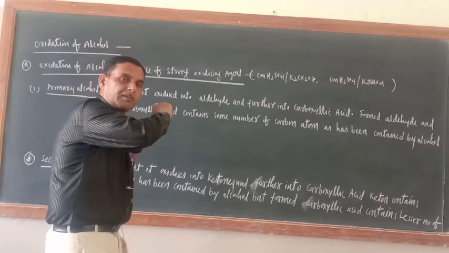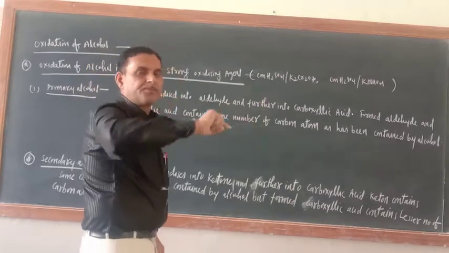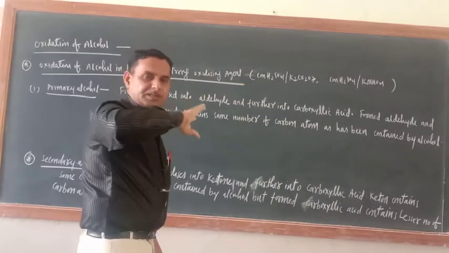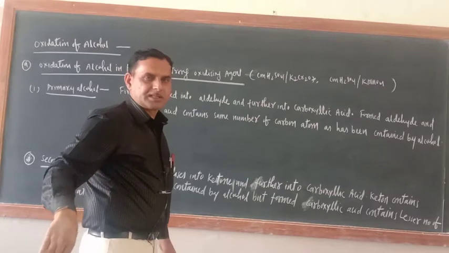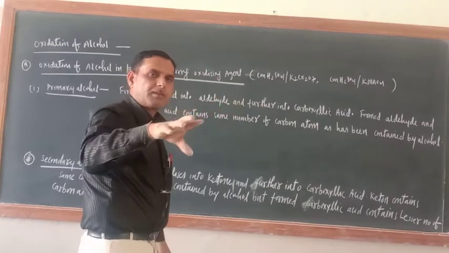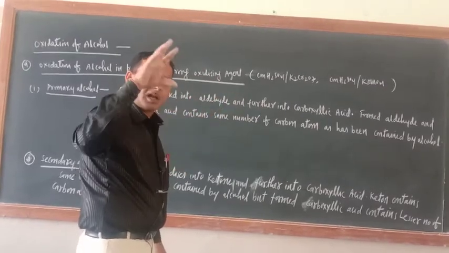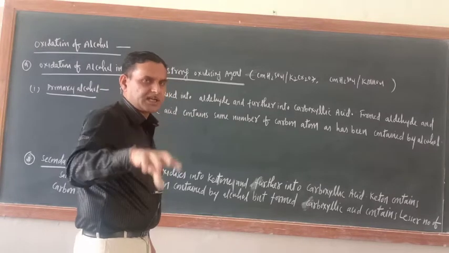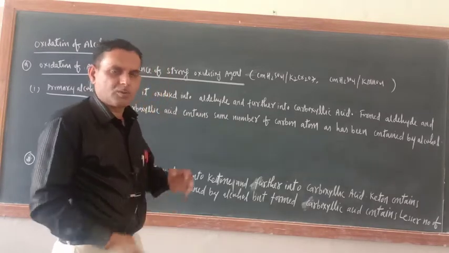I made you a diagram also: alcohol oxidizes into aldehydes and ketones, which further oxidize into carboxylic acid. If you want to stop the oxidation at the aldehyde and ketone stage, you have to take a mild oxidizing agent like CrO3.